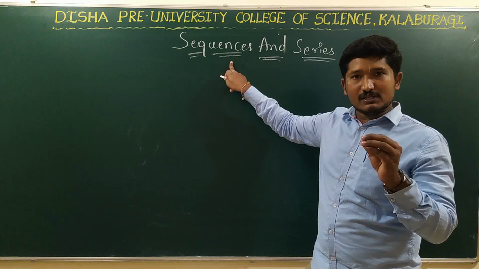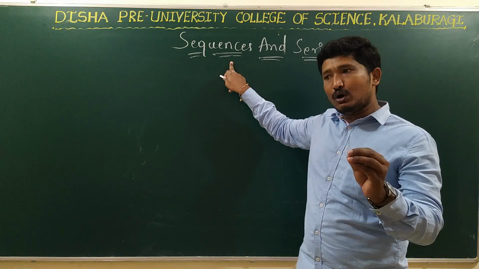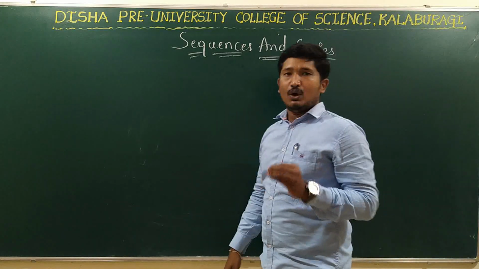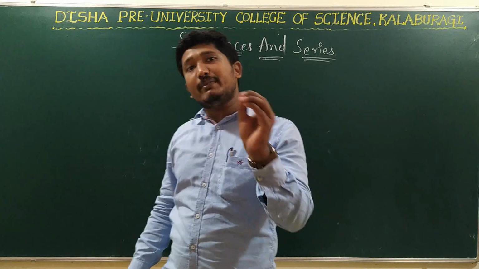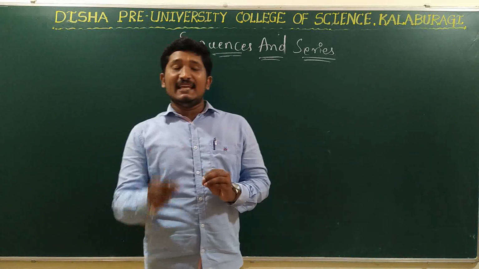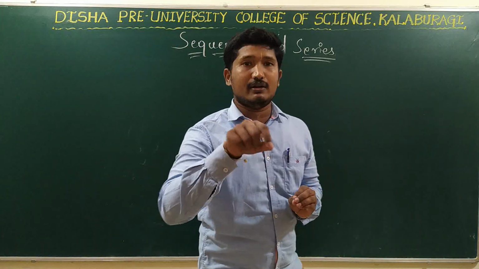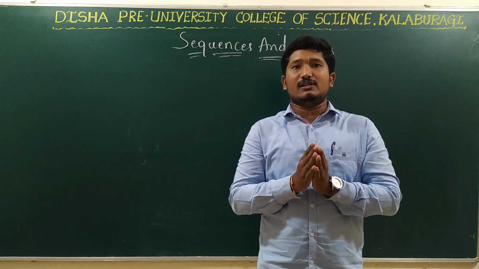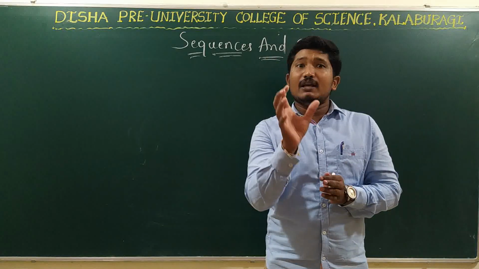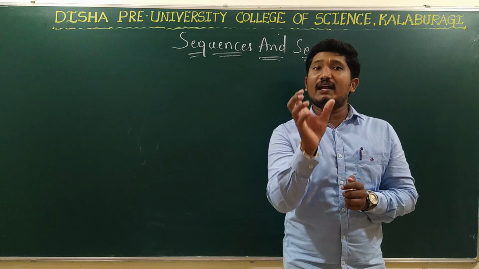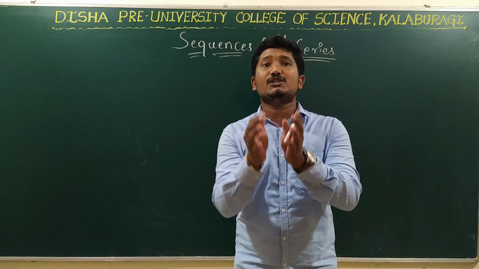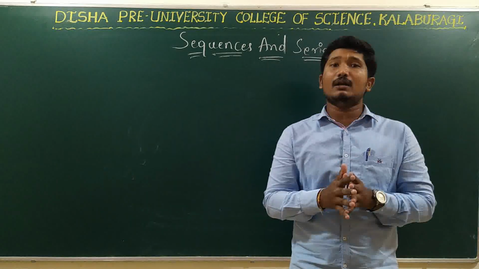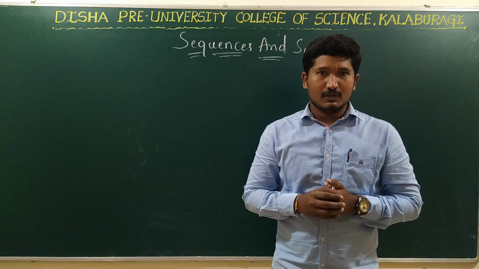A sequence is an arrangement of numbers, or you can also write an arrangement of elements in definite order. In definite order in the sense that we are able to find the particular position of the object or the element or the number, right?